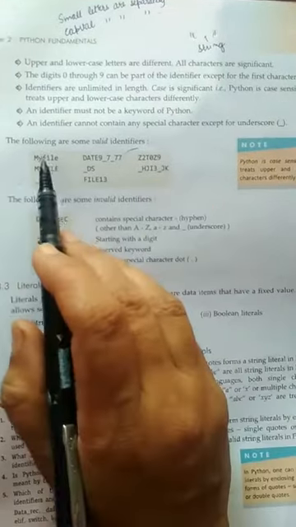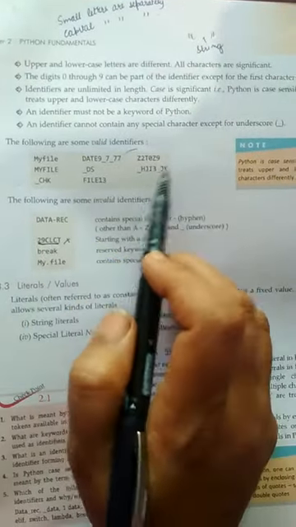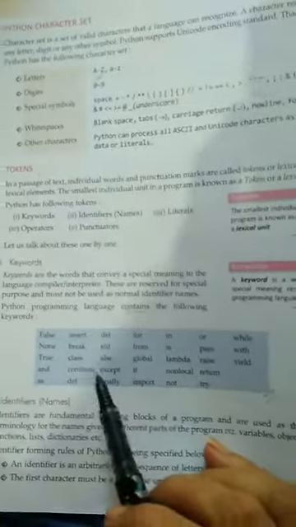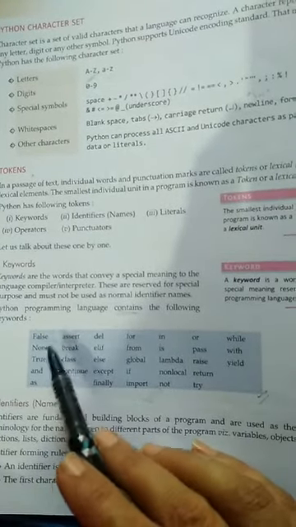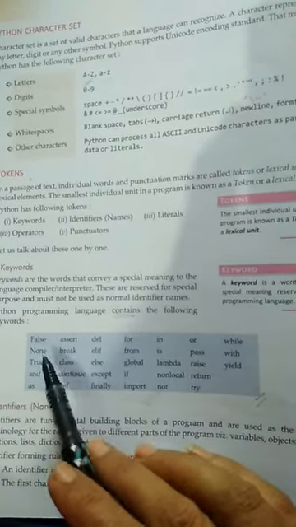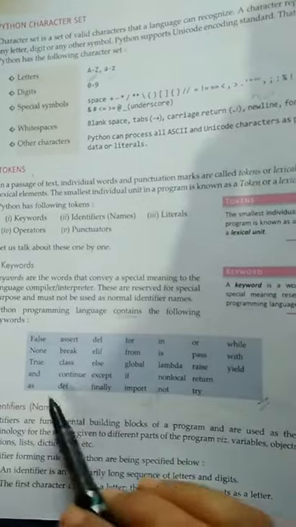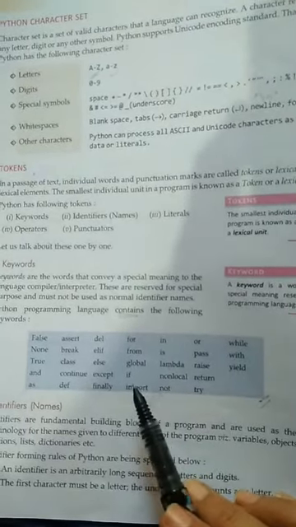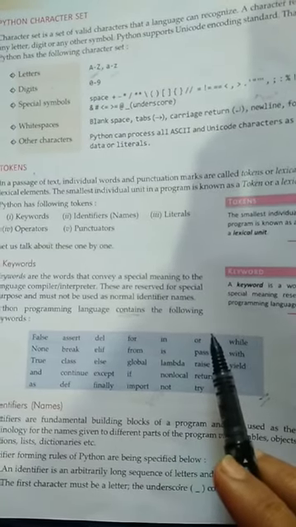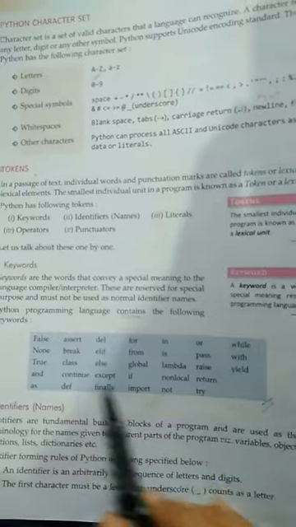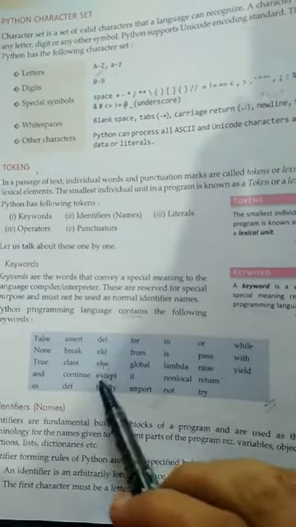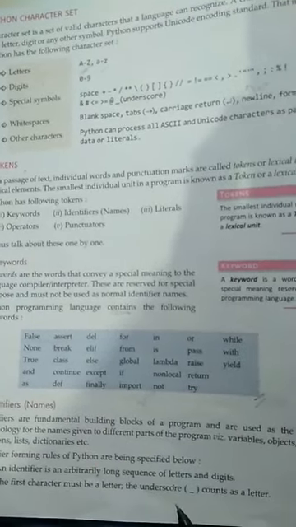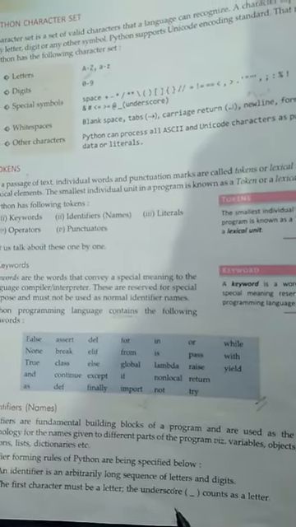Okay, now see, I've given my file, my this, whatever you can give. But these are the keywords. False, None. You can't take any of them as an identifier. आप किसी भी memory location को ये name नहीं दे सकते हो. You can't give these as a name of a memory location. Why? Because these are keywords. And keywords can never be an identifier. बेटा इनका reserved words होते हैं. They are having a special meaning in this Python programming language.